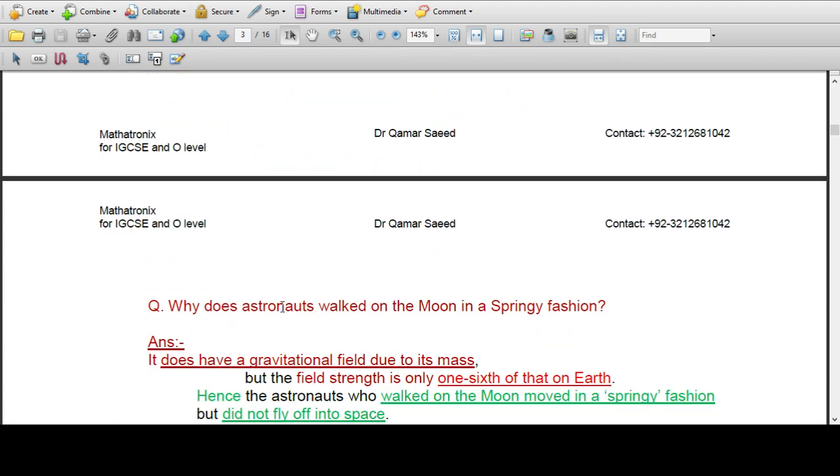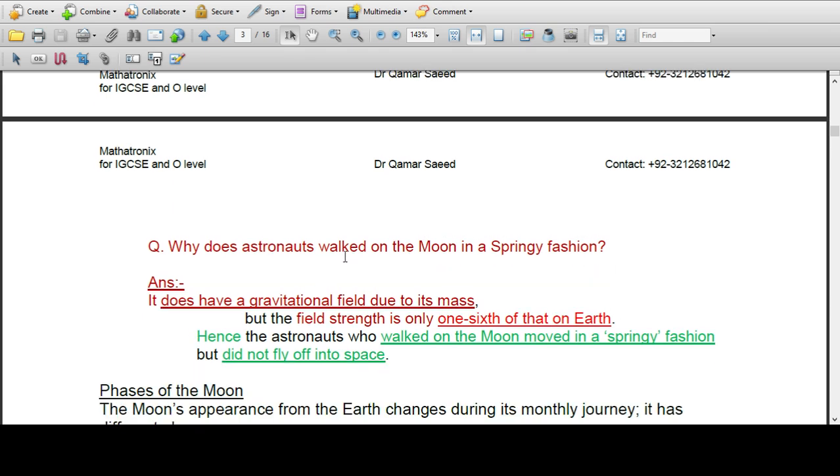Why does an astronaut walk on the moon in a springy fashion? The moon has a gravitational field due to its mass, but the field strength is only 1/6 of that on Earth.